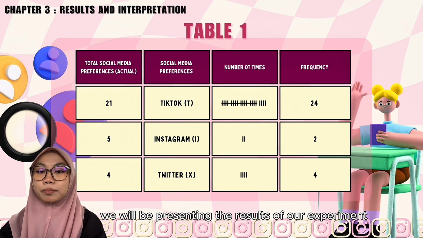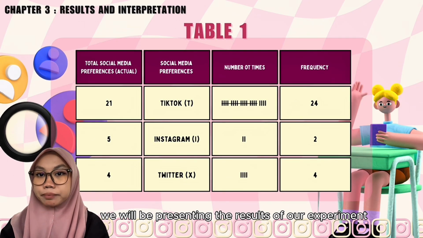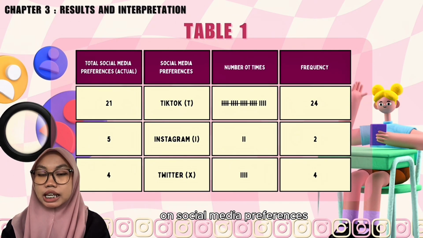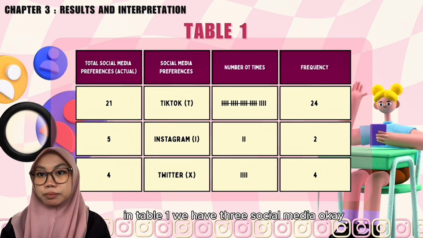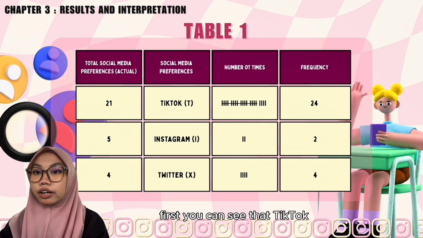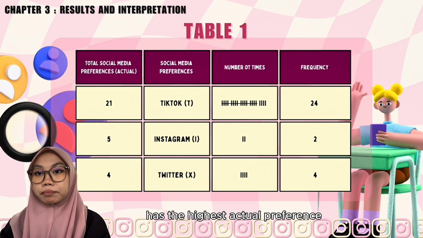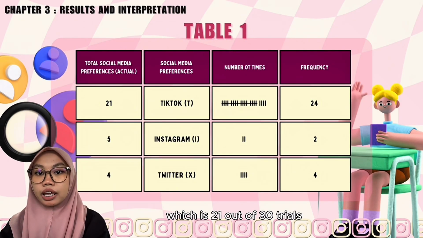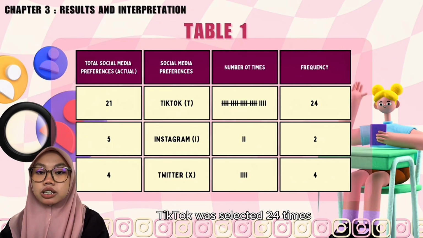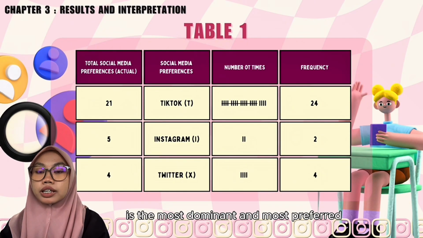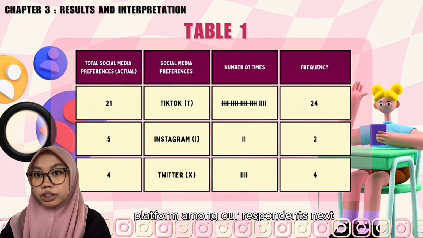For this slide, we will be presenting the results of our experiment on social media preferences. In table 9, we have three social media. Okay, first, you can see that TikTok has the highest actual preference, which is 21. Out of 30 trials, TikTok was selected 24 times. This shows that TikTok is the most dominant and most preferred platform among our respondents.